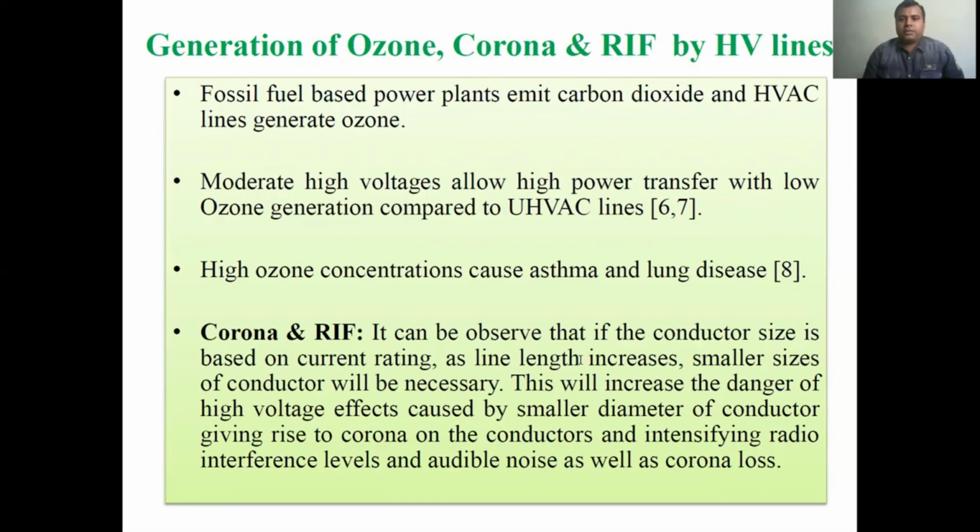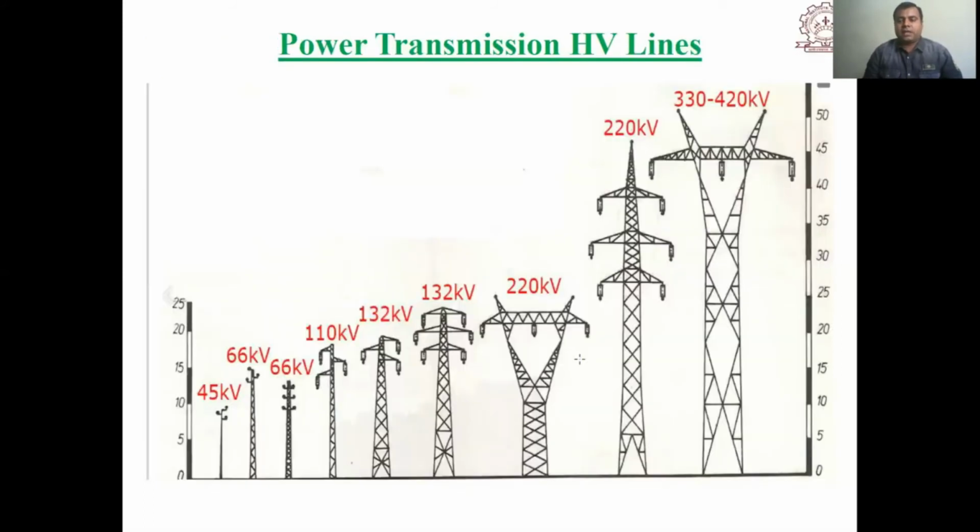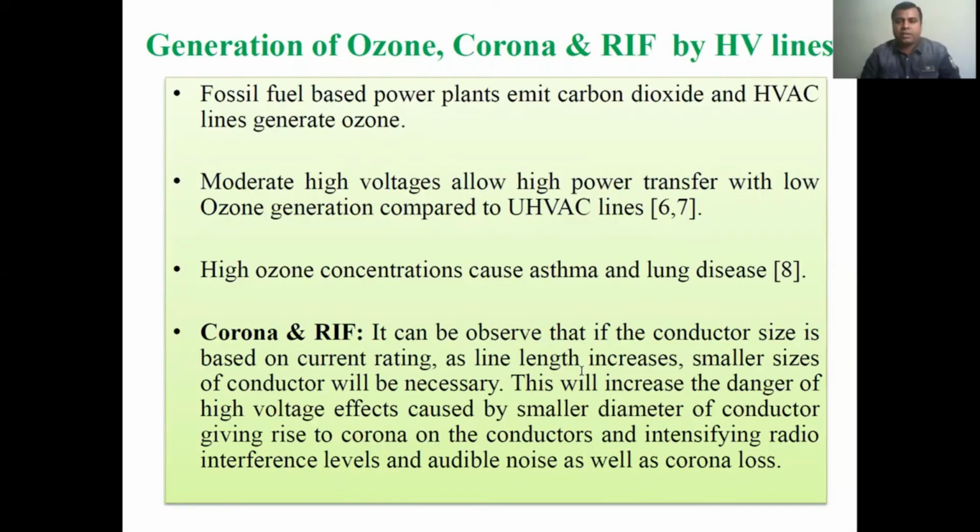Till now we have seen the advantages of high voltage transmission. There are some disadvantages also. High voltage lines produce ozone, which is not good for human beings; there are health problems.